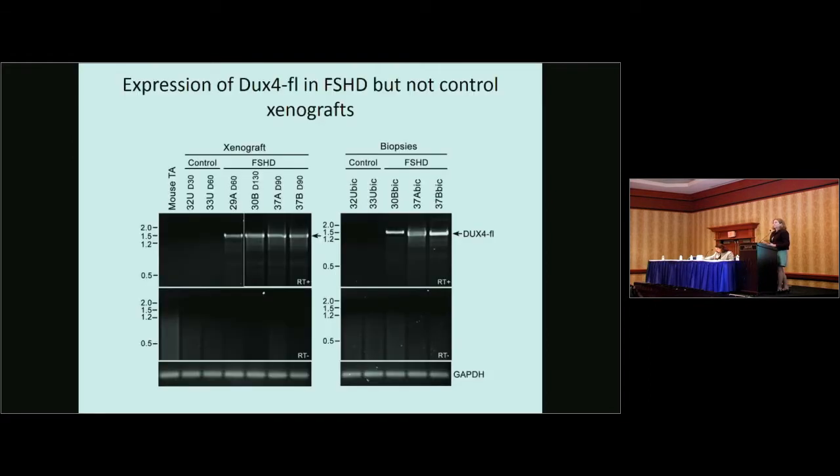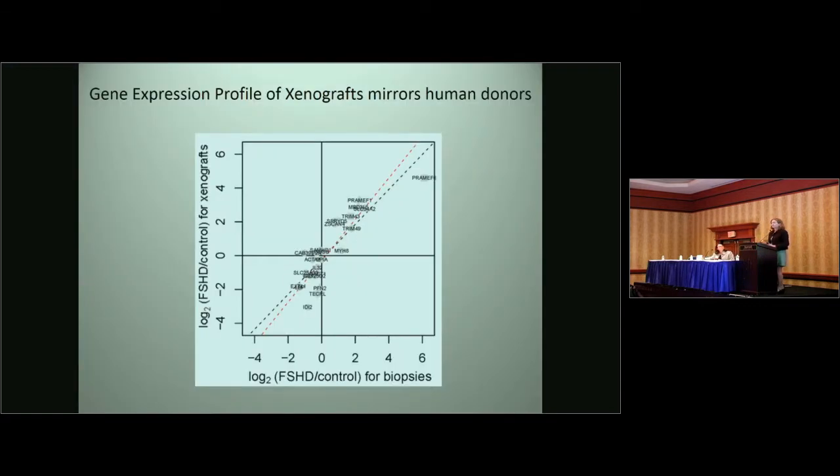Now, important for a model of FSHD, these xenografts from donors who had FSHD expressed DUX4, while xenografts from control donors do not express DUX4, similar to the biopsies from which they originated. And the general gene expression profile of multiple xenografts from multiple donors also mirrors the donors from which they originated.